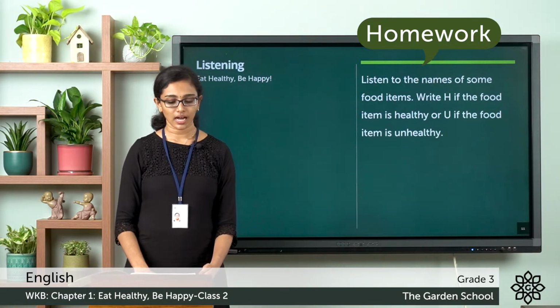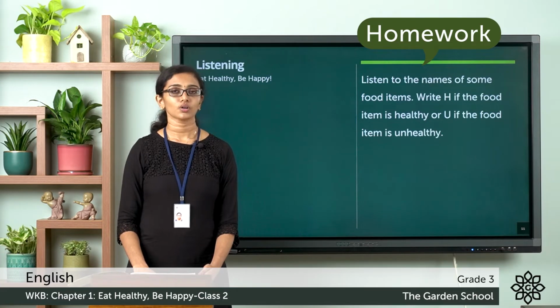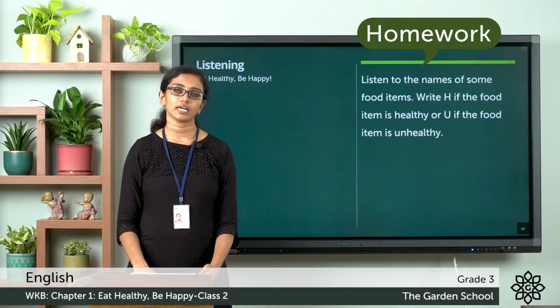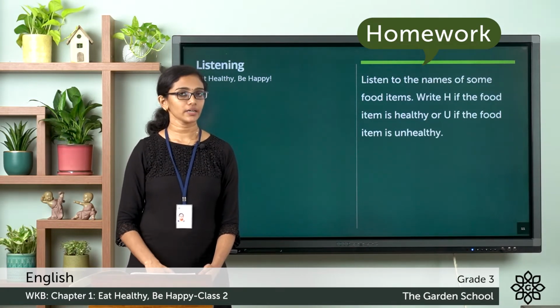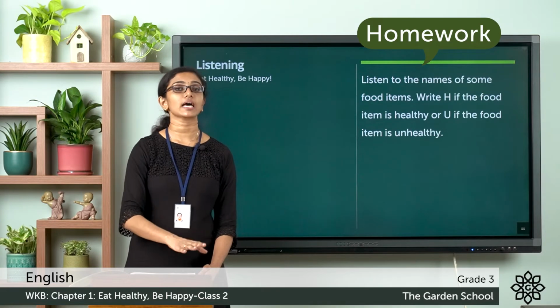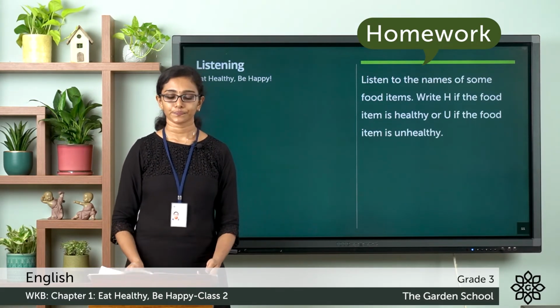So the food items are idli, pizza, cola, burger, vegetable sandwich, rice. I repeat, idli, pizza, cola, burger, vegetable sandwich, rice. So there are 6 food items mentioned here. We have to identify which is healthy and unhealthy and complete the exercise accordingly.